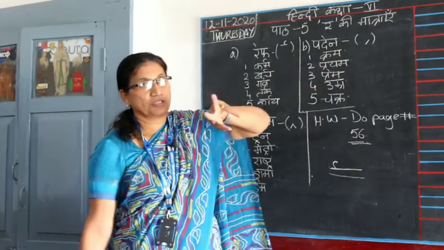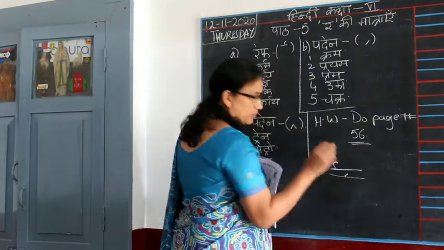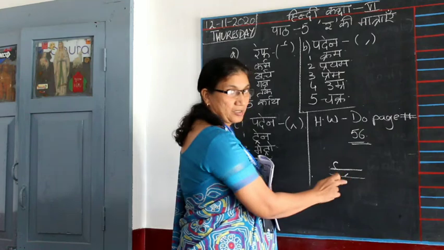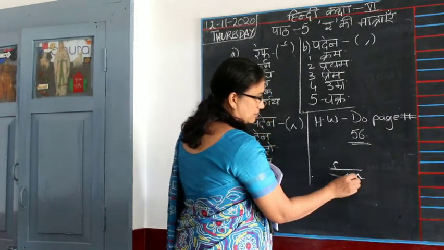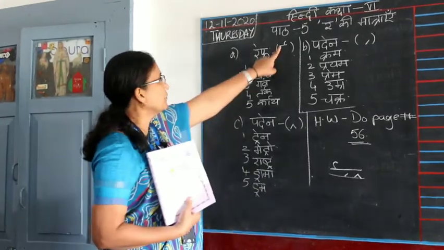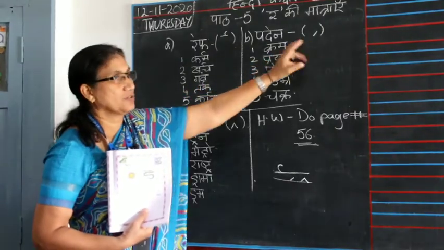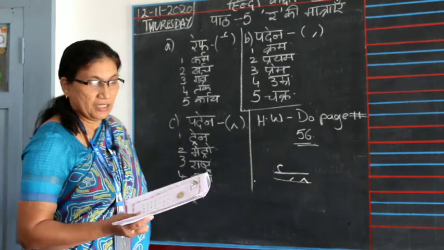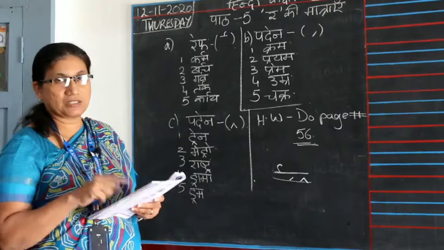Paden is of 2 types. Paden will be only with one line, that will be inside your double line of your Hindi note, and the other paden will have 2 lines. It will be like a small triangle down under the letter. So you have ra ki matra which is above the line. This ra will be paden, and this ra different type of paden. So there are 3 types of ra ki matras in this lesson.